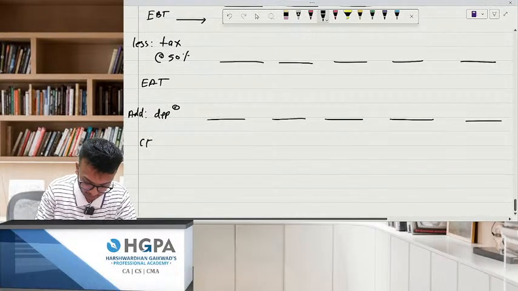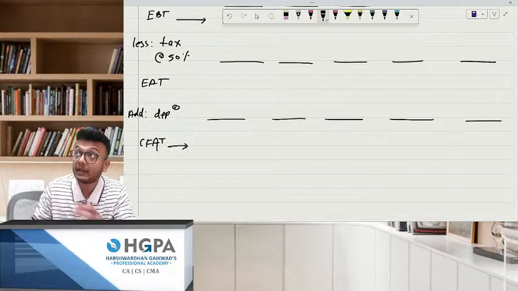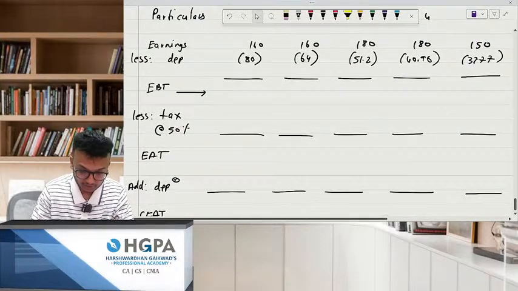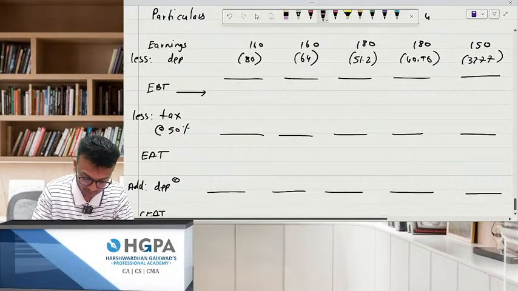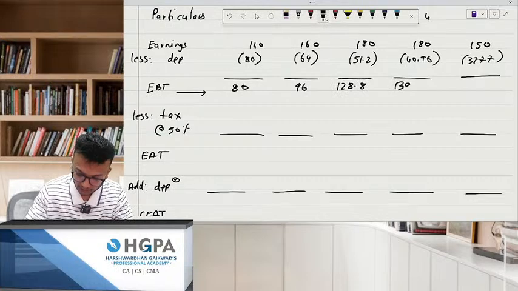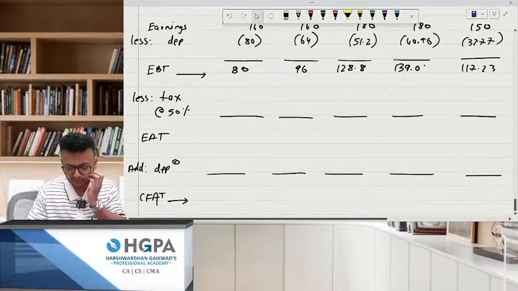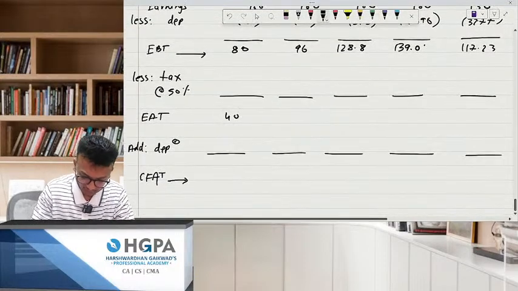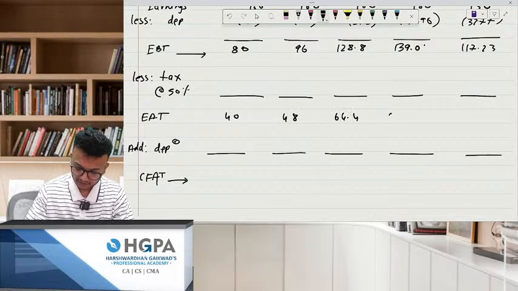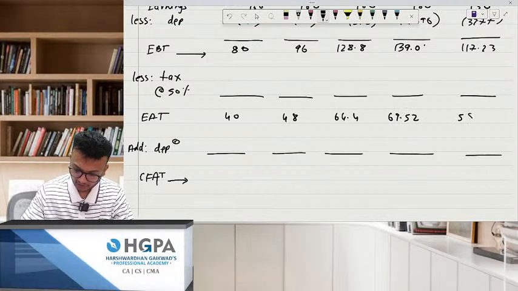Chalo. Now this will be your CFAT. Anybody can tell me what is a CFAT? Chalo. Your EBIT will become how much? 80, 96, 128.8, 139.04 and 117.23. Okay, deduct tax at that 50% flat. You get 40, 48, 64.4, 69.52 and you will get 58.62.